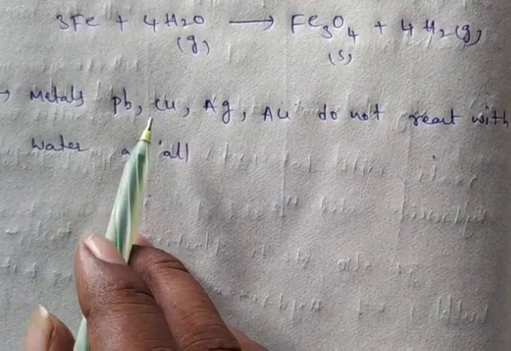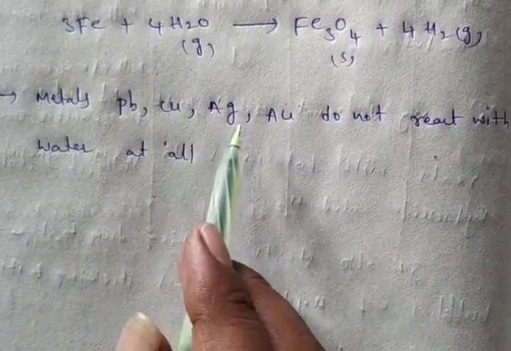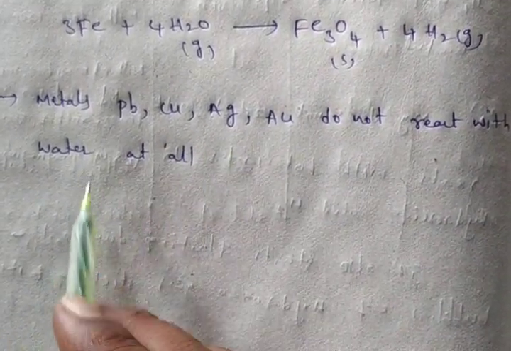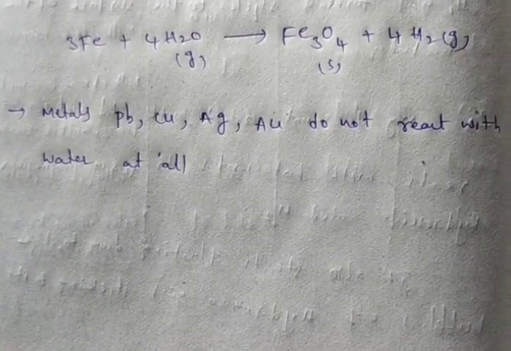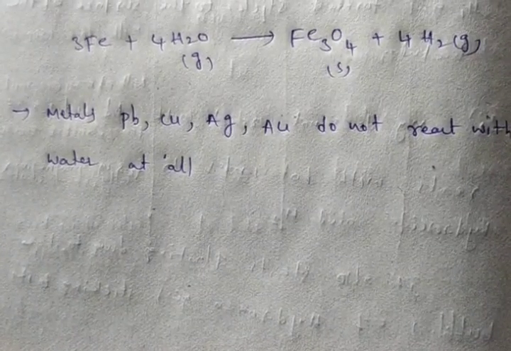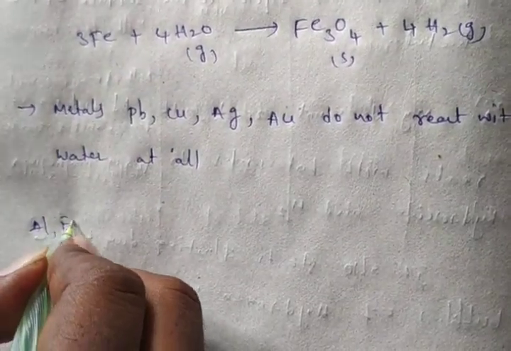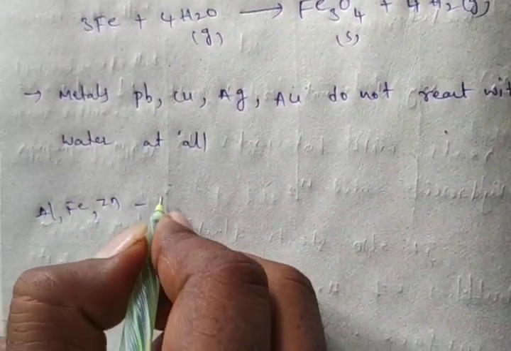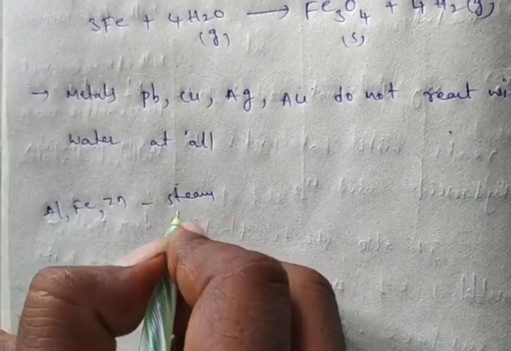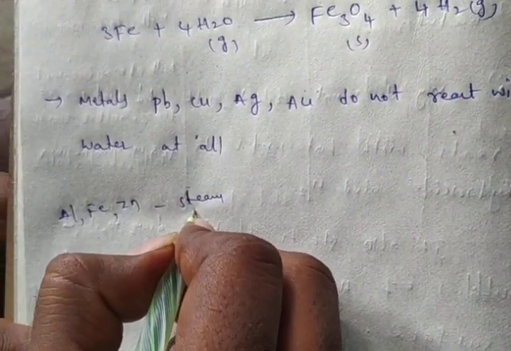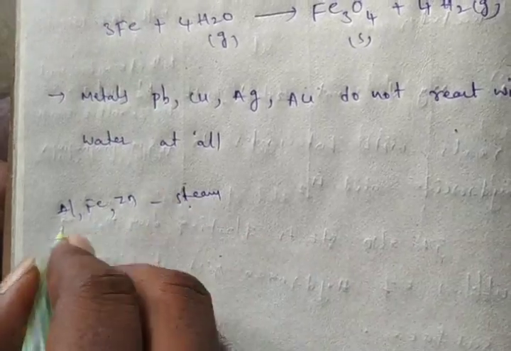Which metals do not react with water? Lead, copper, silver, iron. But with steam, which metals react? Aluminium, iron, zinc react with steam. They don't react with hot water and cold water.